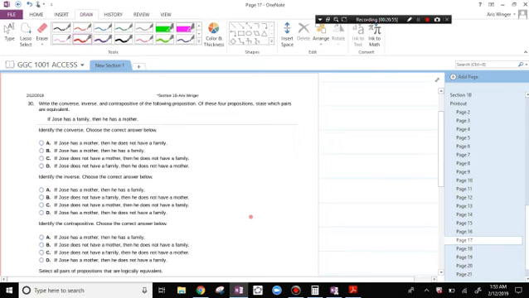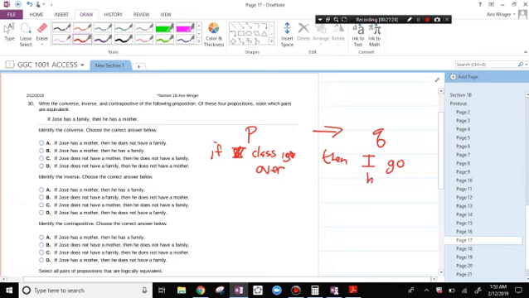Write the converse, inverse, and contrapositive of the following propositions. All right, so let me go ahead and do an example. P, then Q. I'm going to say that if class is over, then I go home. Then I have gone home.